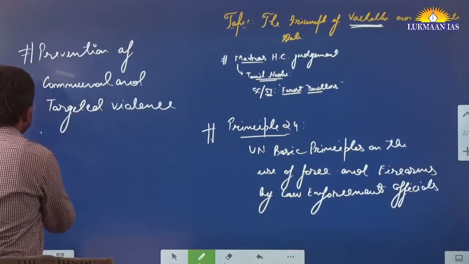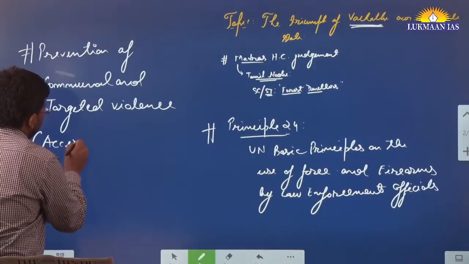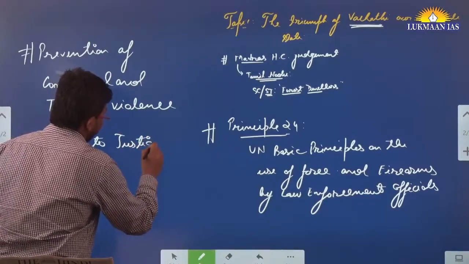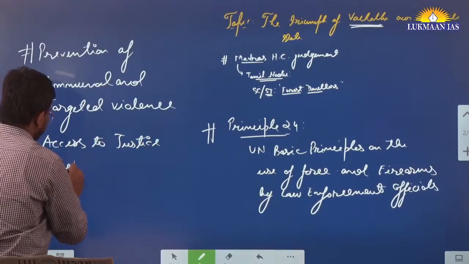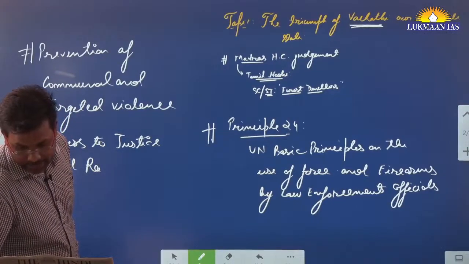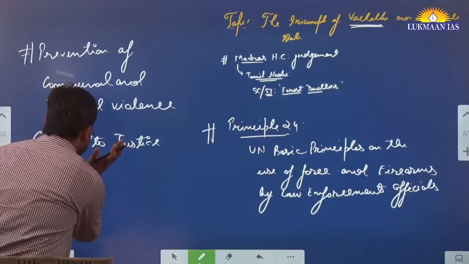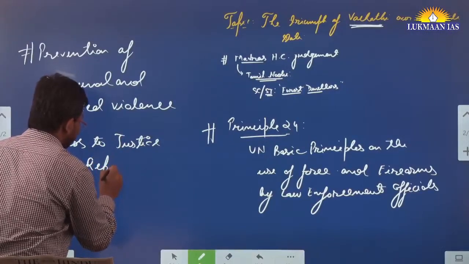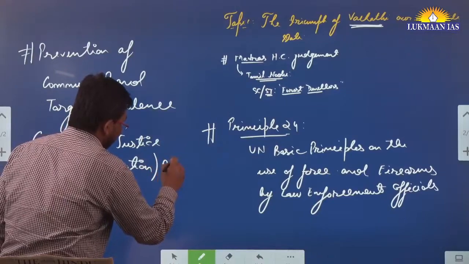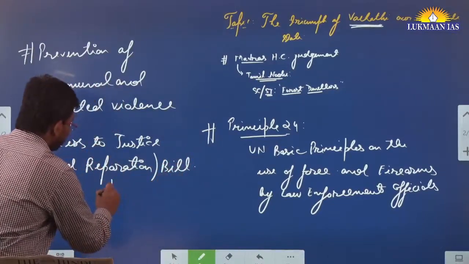Okay, so this word reparation is used by Mr. Shashi Tharoor many times. Reparation bill. So they say this particular bill has lapsed.